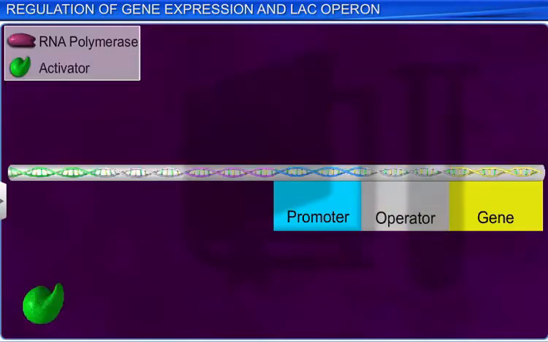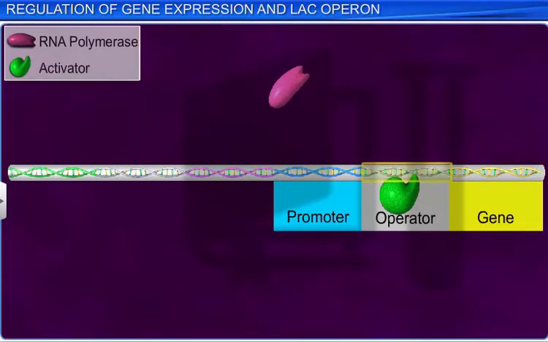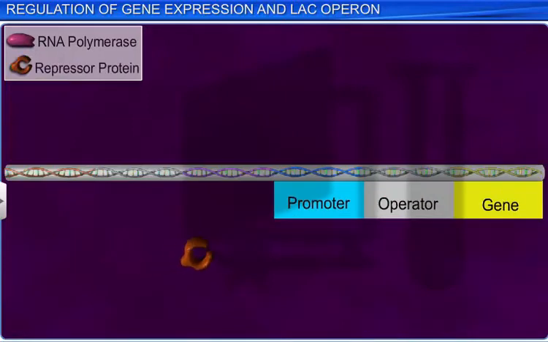The accessibility of promoter regions on the DNA in many cases is regulated by the interaction of proteins with sequences called operators. The operator region lies adjacent to the promoter. In most cases, a repressor protein binds to the operator sequence, due to which the operator is inactivated and hence transcription does not take place. But when the repressor protein is removed, it activates the operator and hence transcription occurs.